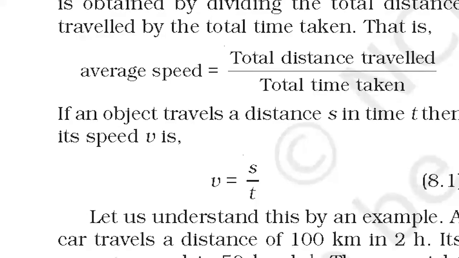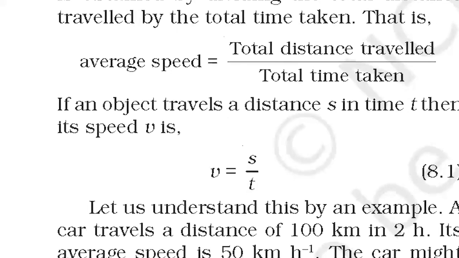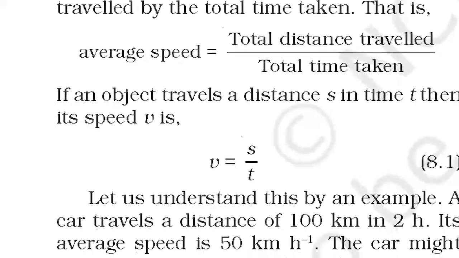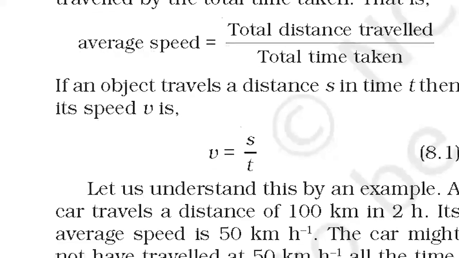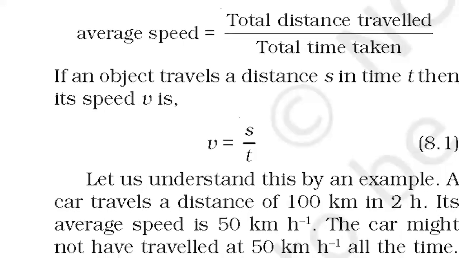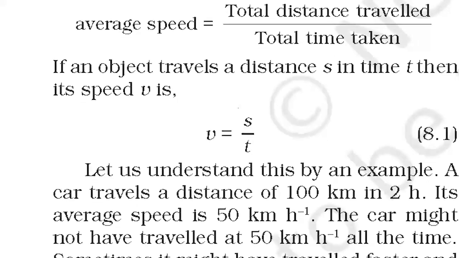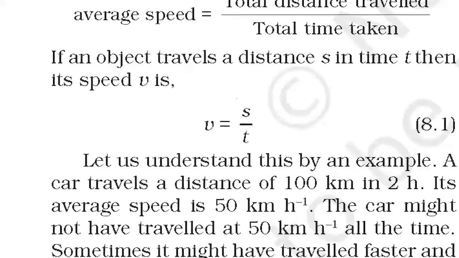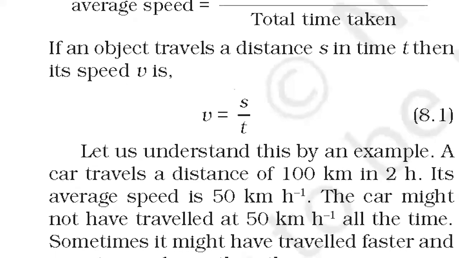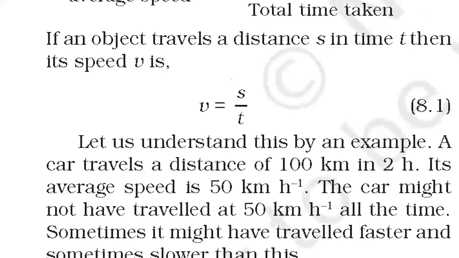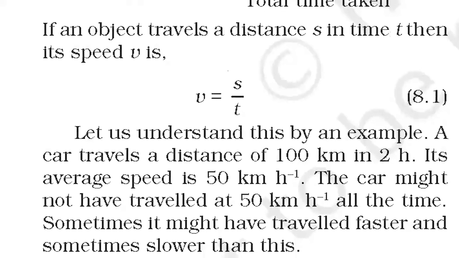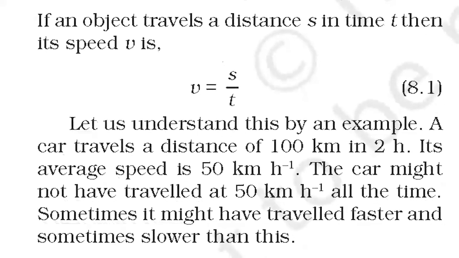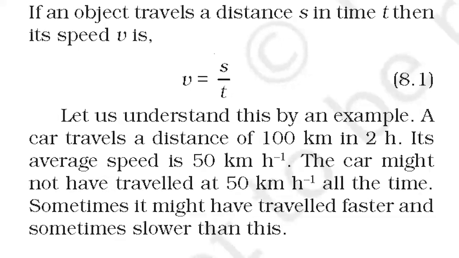Let us understand this by an example. A car travels a distance of 100 km in 2 h. Its average speed is 50 km/h. The car might not have traveled at 50 km/h all the time. Sometimes it might have traveled faster and sometimes slower than this.